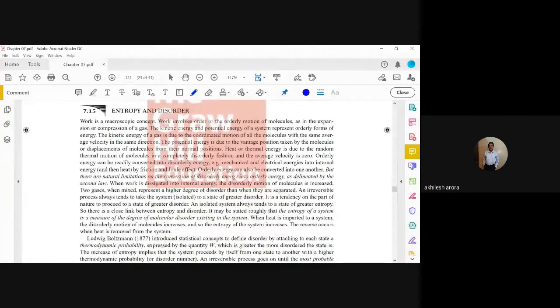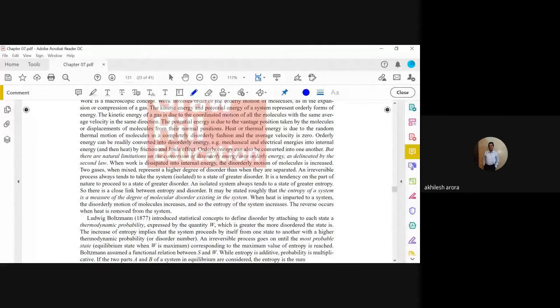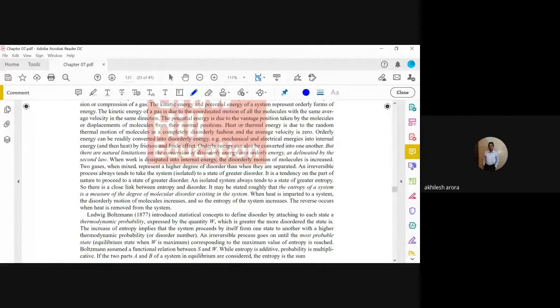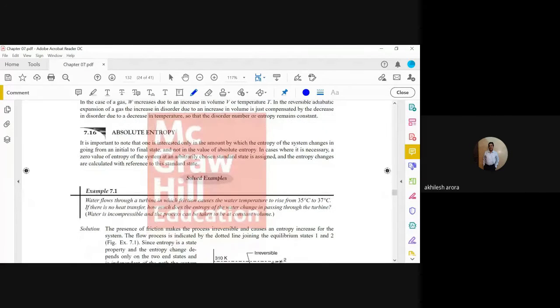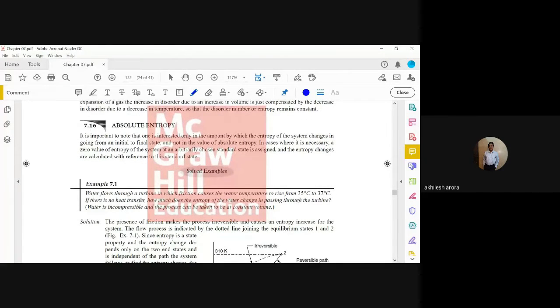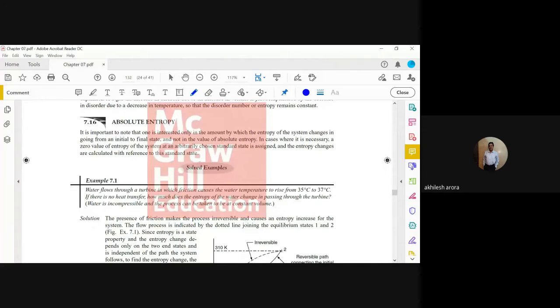Entropy and disorder, I think these things we have already discussed a lot. Absolute entropy, and then you have to do all these numerical problems. Your class exam will be mostly numerical problems.